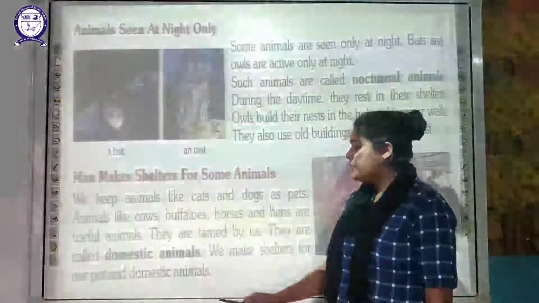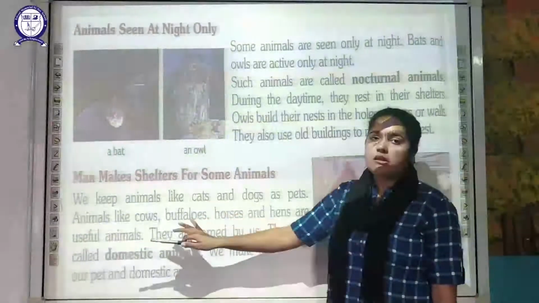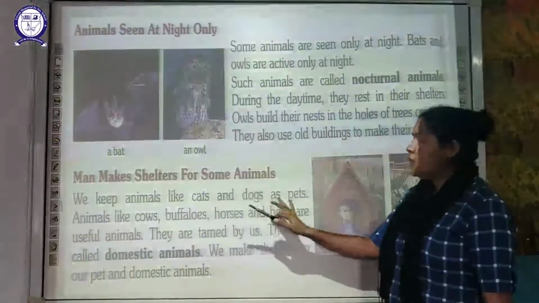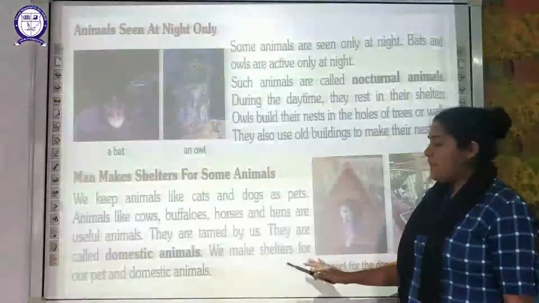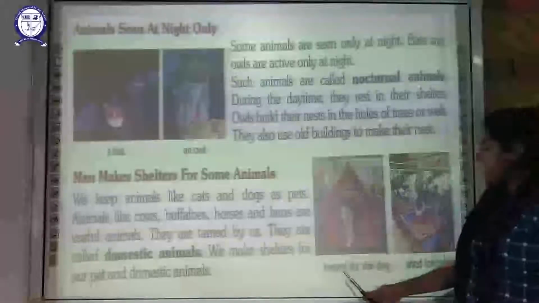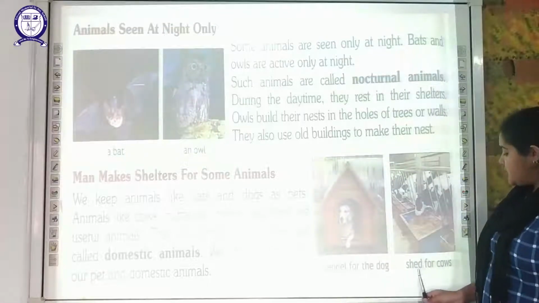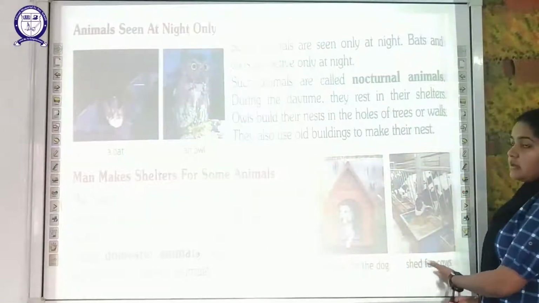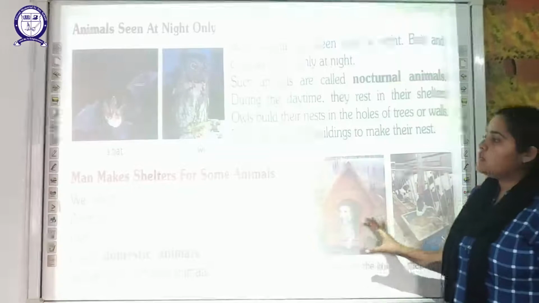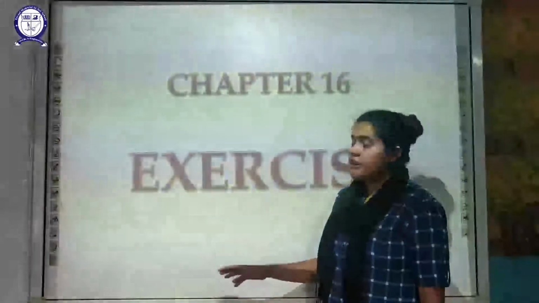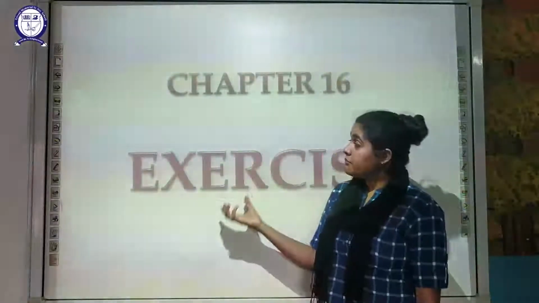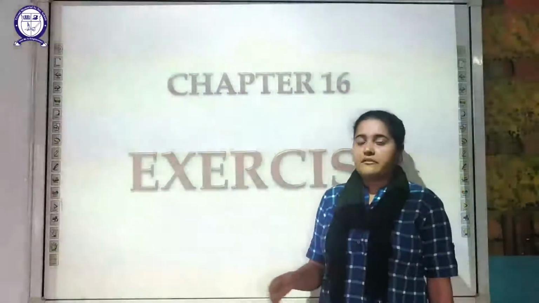They are domestic animals, and human beings make shelter for these domestic and pet animals. As you can see, a kennel is made by humans for the dog, and a shed is made for the cows. You can see over here. So that's it. There are different types of places where these animals live. We have discussed that part.